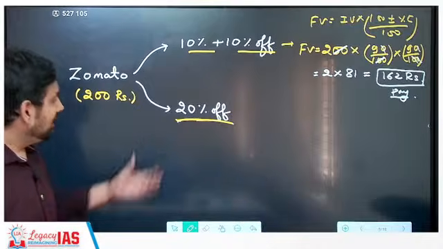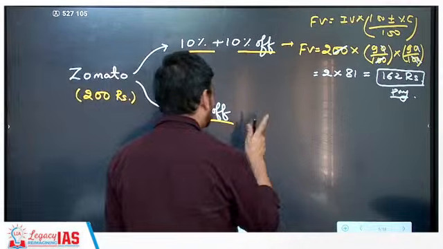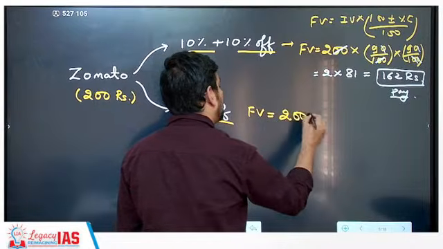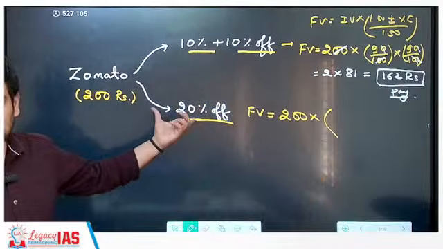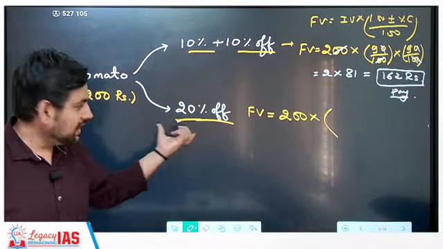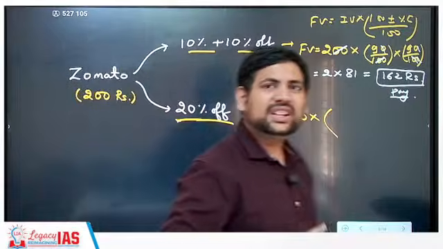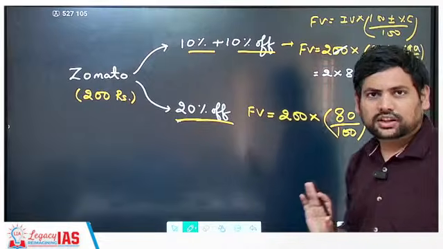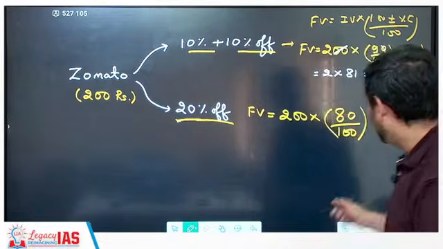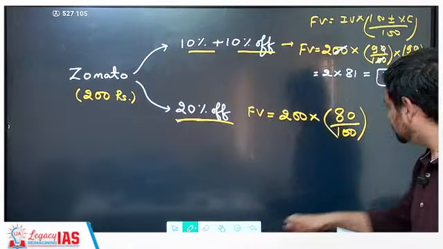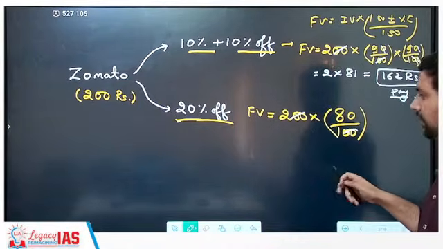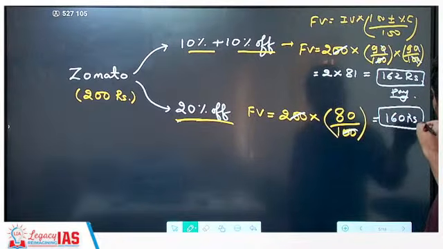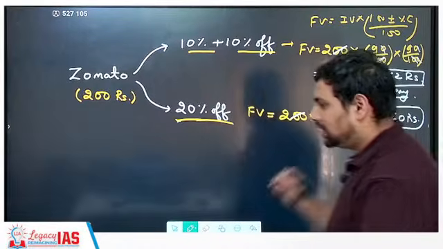Correct? Now let's do this. So here also the formula is of course the same. So final value will be equal to what? Whatever is the initial value, that is 200 into. Now the percentage change is 20% off. So I can directly remove this 20. So it becomes 100 minus 20, that is 80 by 100. Correct? Now I just cancel it out. Double zeros, two zeros cancel out. What remains? 80 into 2, that is 160 rupees. And in this case, you will pay 160 rupees only.